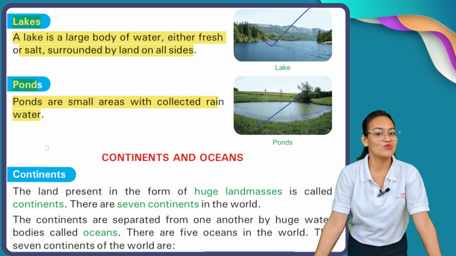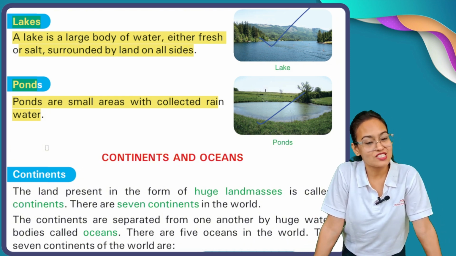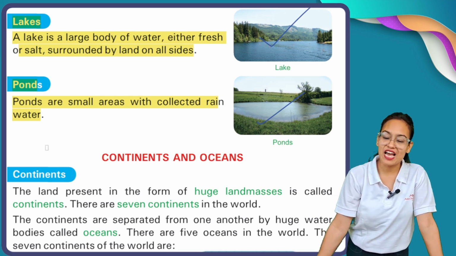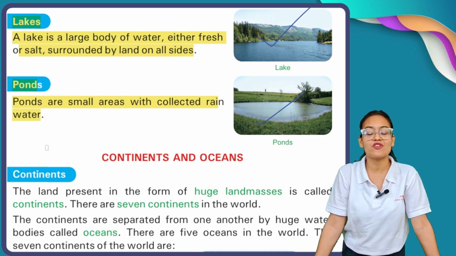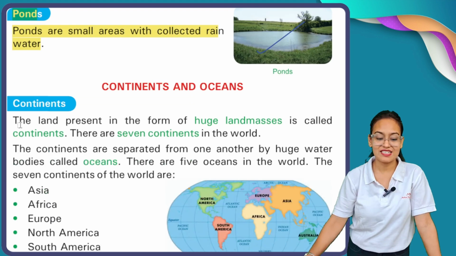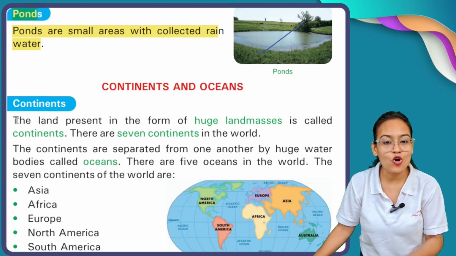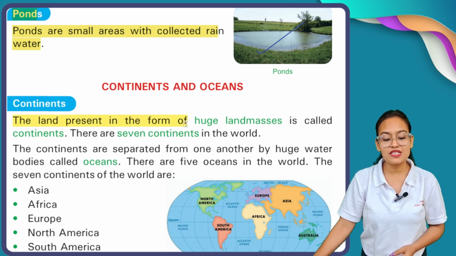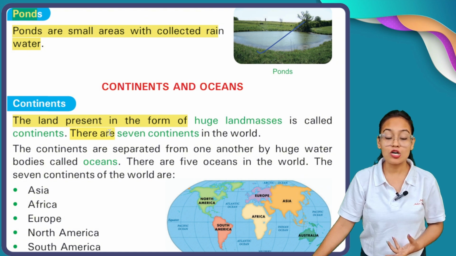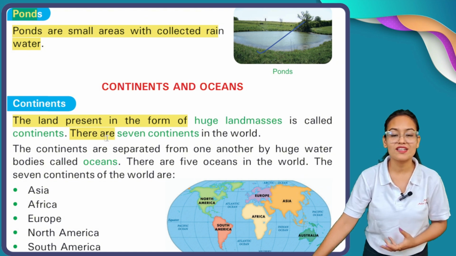Now, my dear students, we are going to see how many continents and how many oceans we have on our planet Earth. But first of all, let me tell you what is the meaning of continent. The land present in the form of huge land masses is called a continent. There are 7 continents in the world.